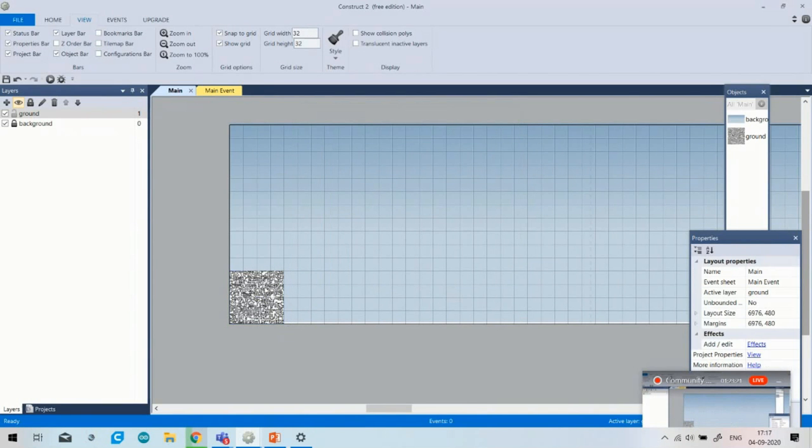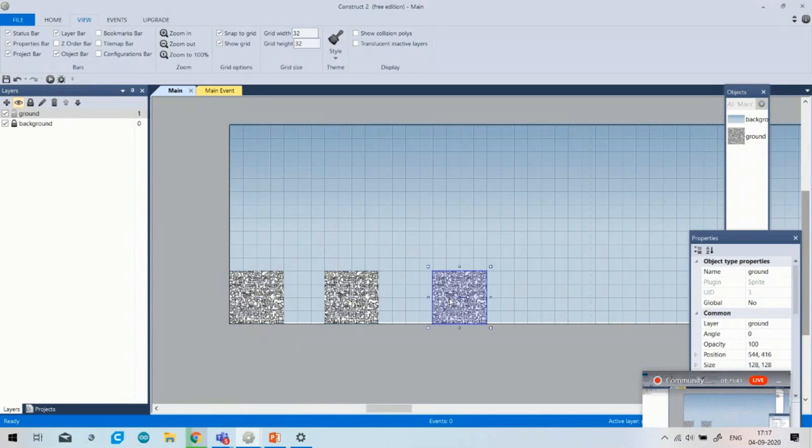As soon as you select the solid behavior, another object or another player will stand still on this solid ground pattern. If you have to make more of this, just copy it and paste it. You can paste it, and I can paste many more.